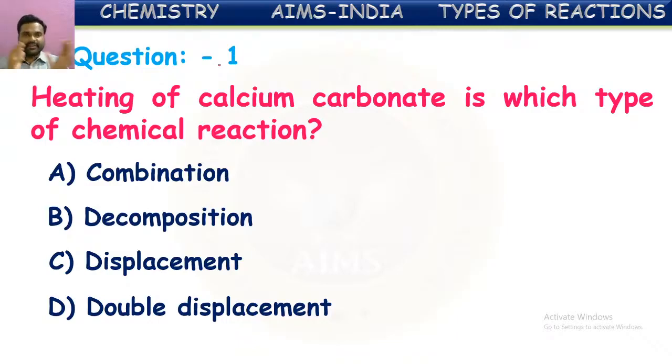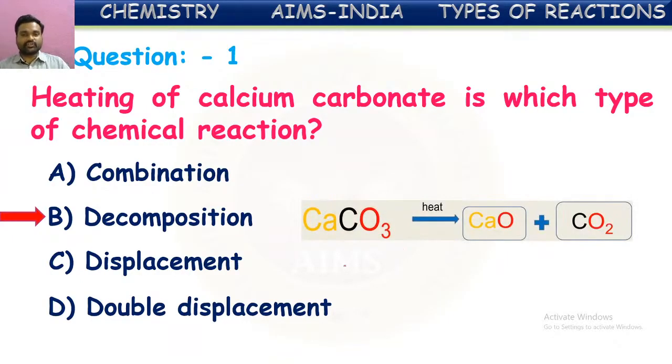So what we can say is, a compound splitting into two or more simpler substances. This is the definition for decomposition. Yes, many of you are giving the correct answer. It is decomposition reaction.